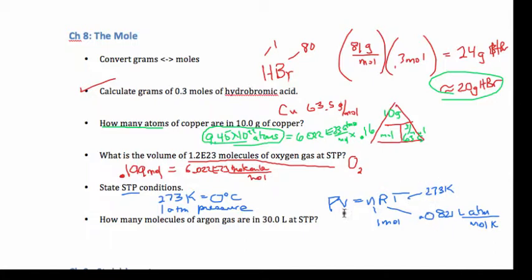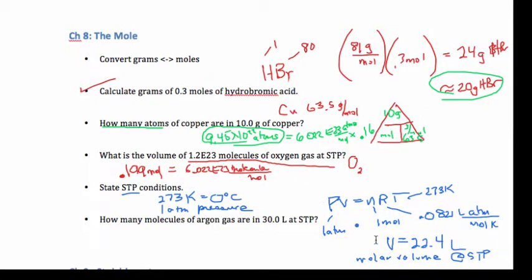Put a 273 there, and you put a 1 atmosphere here. You'll always get for V, under these conditions, 22.4 liters. That's the molar volume of any gas at STP.